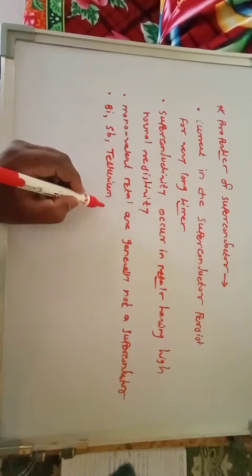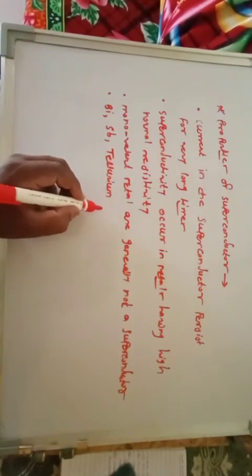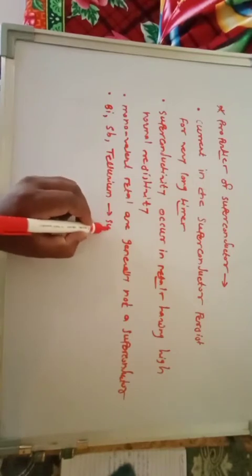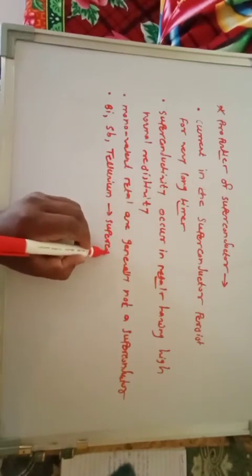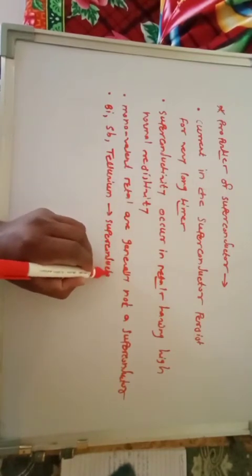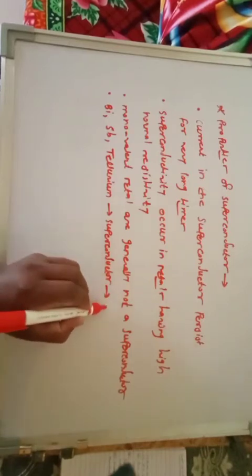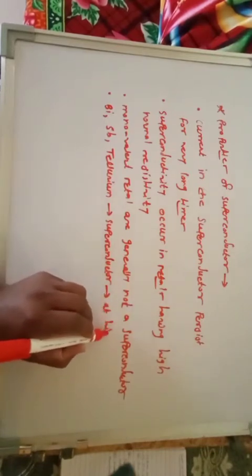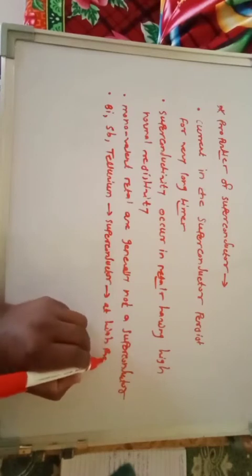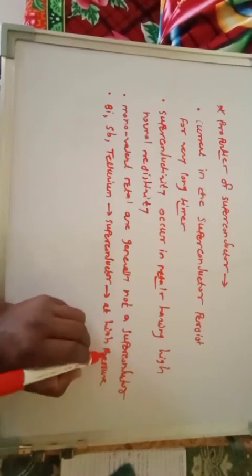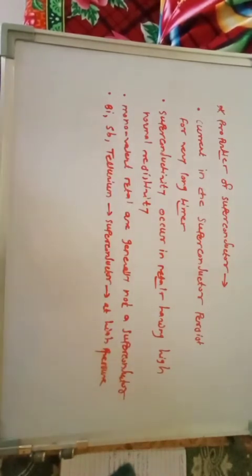Bismuth, antimony, and tellurium are superconductors at high pressure.